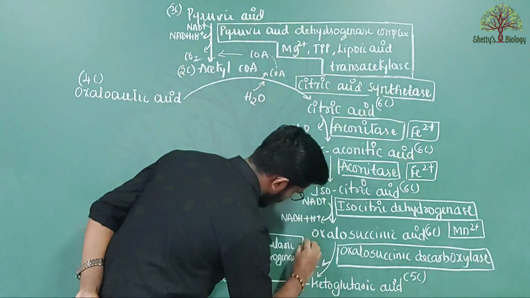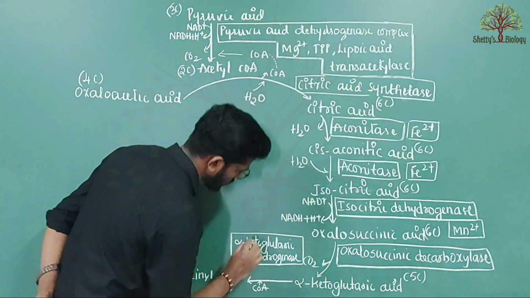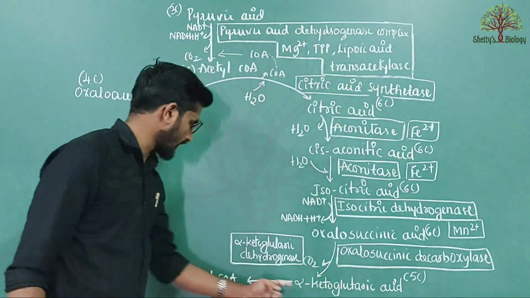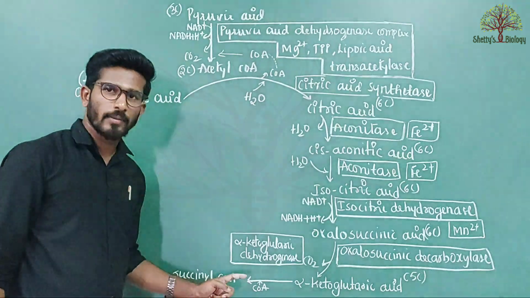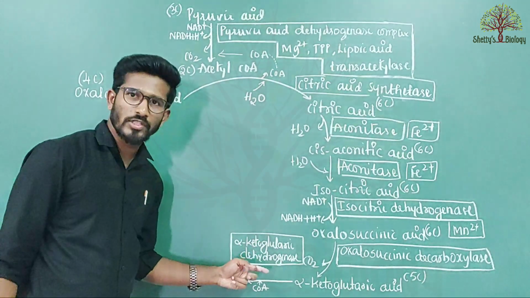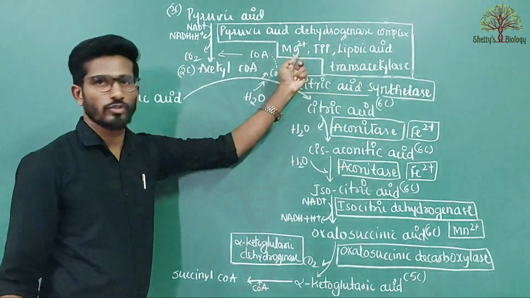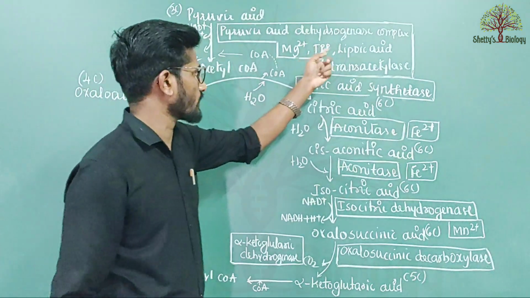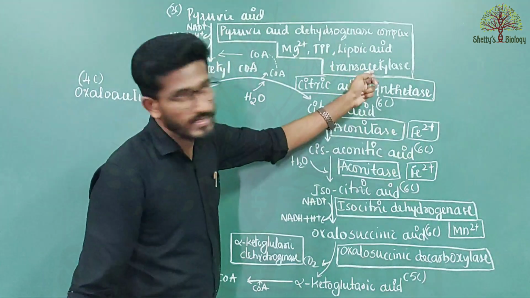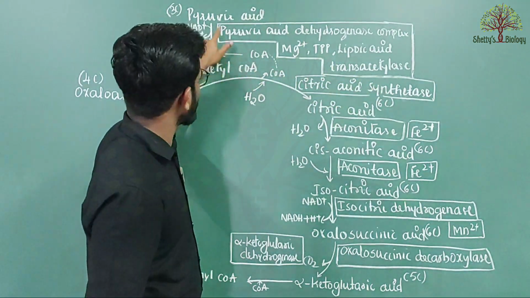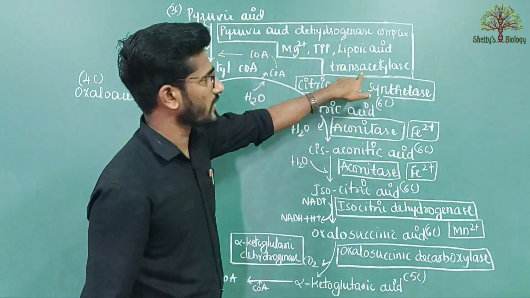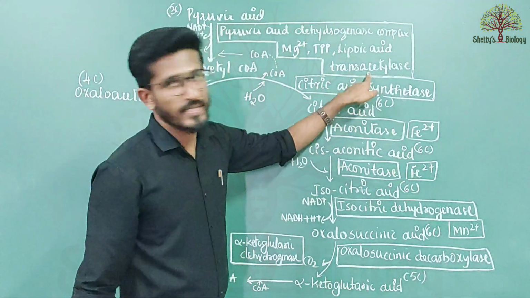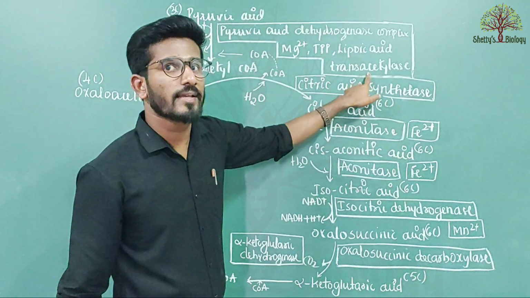Remember, this process is catalyzed by the enzyme called alpha ketoglutaric dehydrogenase, which converts alpha ketoglutaric acid to succinyl coenzyme A. Remember, this alpha ketoglutaric acid dehydrogenase also includes magnesium 2+, TPP, meaning thiamine pyrophosphate, lipoic acid, and here transacetylase is present, because that is in the conversion of pyruvic acid to acetyl coenzyme A. But here, for alpha ketoglutaric acid to succinyl coenzyme A, instead of transacetylase, transsuccinylase is present.